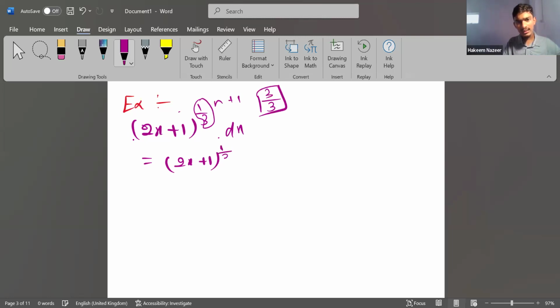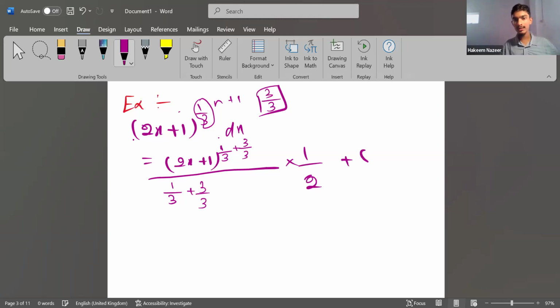Then 1 over 3 plus 3 over 3, divided by n plus 1, which is 1 over 3 plus 3 over 3, into 1 over a. The a should be 2, right? A should be a constant. A should be 2, plus c. The rule should be applied here. Just that. 4 by 3 into half plus c.